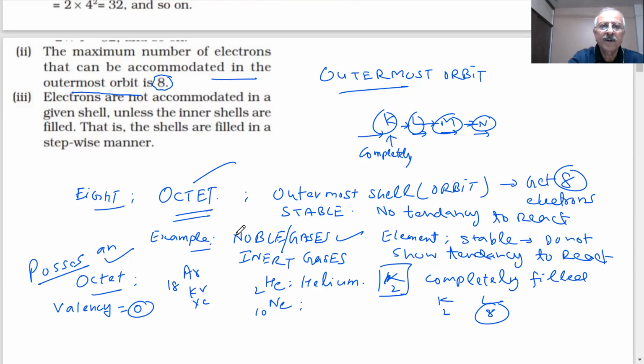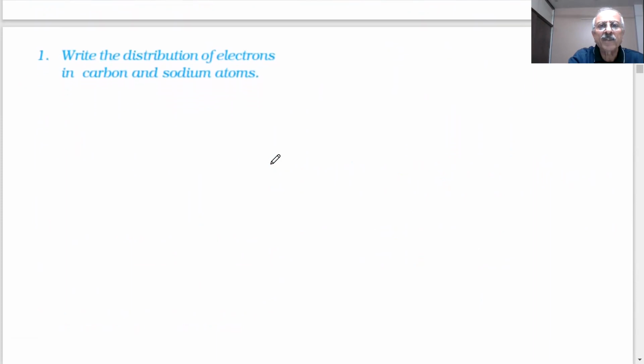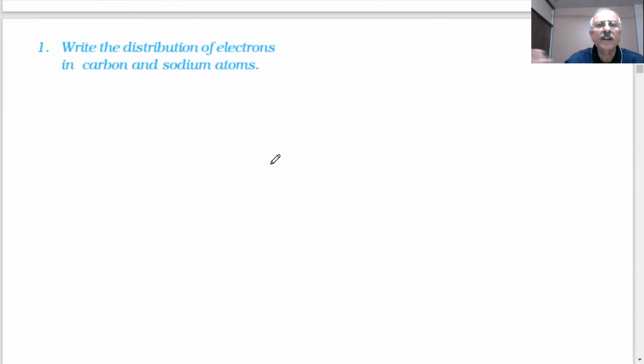All right. So far, so good. Electrons are not accommodated in a given shell unless the inner shells are filled. That's what we said. First, the inner shells will be completely filled, then they will go to the next higher one. A top question is coming, students. Write the distribution of electrons in carbon.